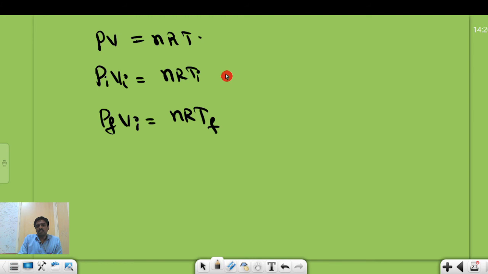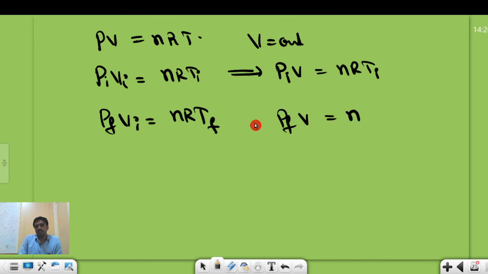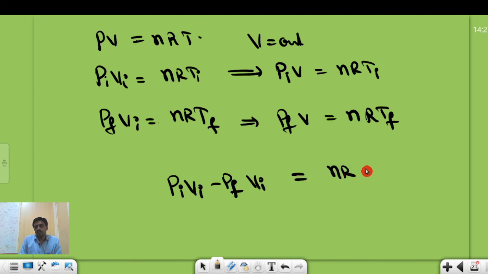But in our case, as V is constant, we can write P initial V is equal to nR into T initial, and P final V is equal to nR into T final. So I am substituting in the above equation. If you subtract these two equations, P initial V initial minus P final V final is equal to nR into T final minus T initial. Sorry, I need to put the final values here and the initial value there.